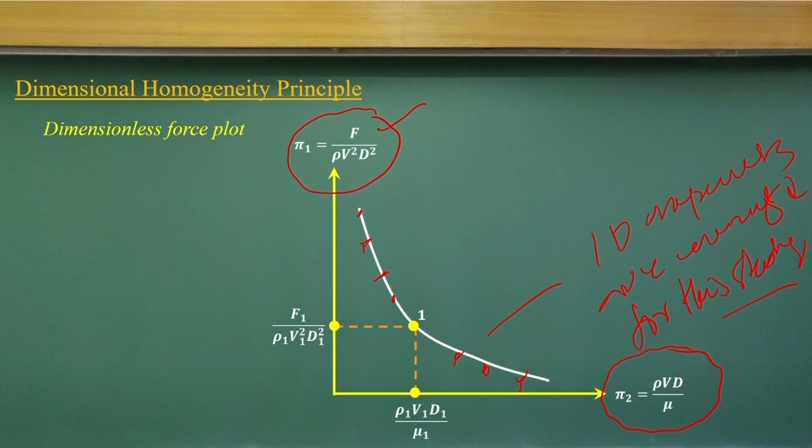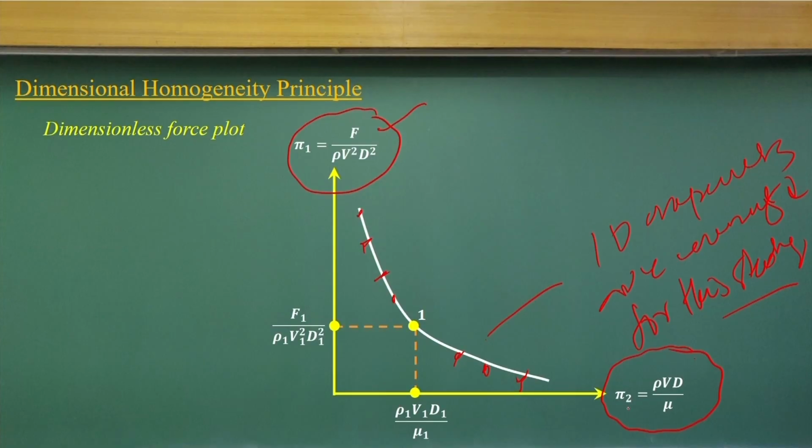So the non-dimensional experiments let us make a dimensionless force plot, and we can conduct the experiment at different Reynolds numbers and plot. Once you do it with different Reynolds numbers, you get the force, you know the velocity, you know the diameter of the cylinder, then you can compute the non-dimensional force component here.